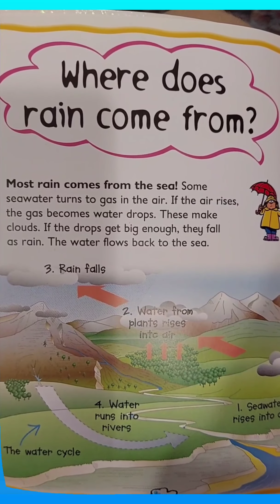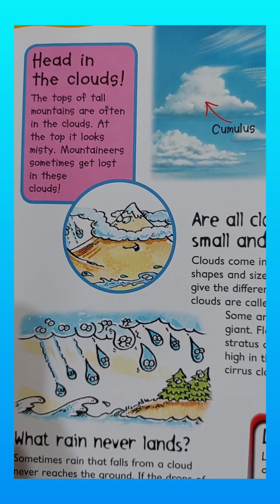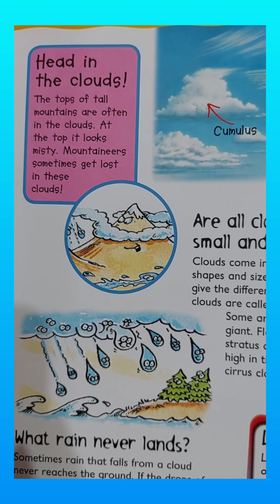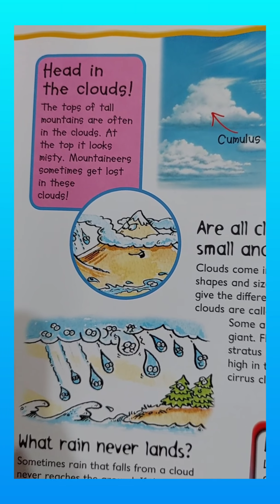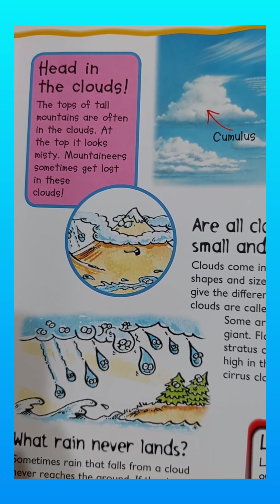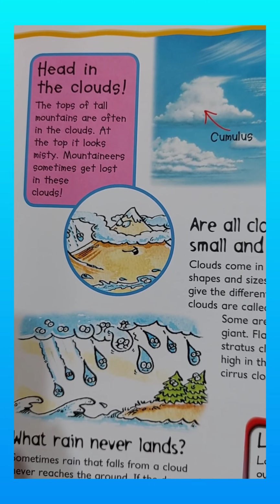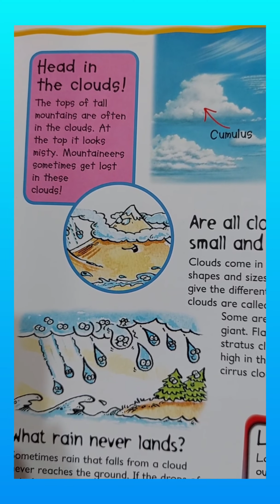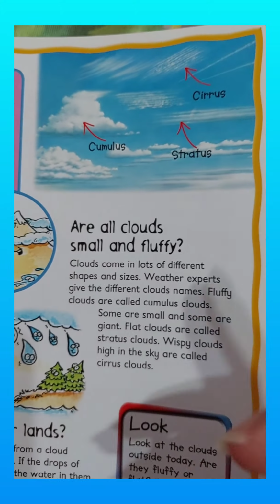Hiding in the clouds. The tops of tall mountains are often in the clouds. At the top it looks misty. Mountains sometimes get lost in these clouds.